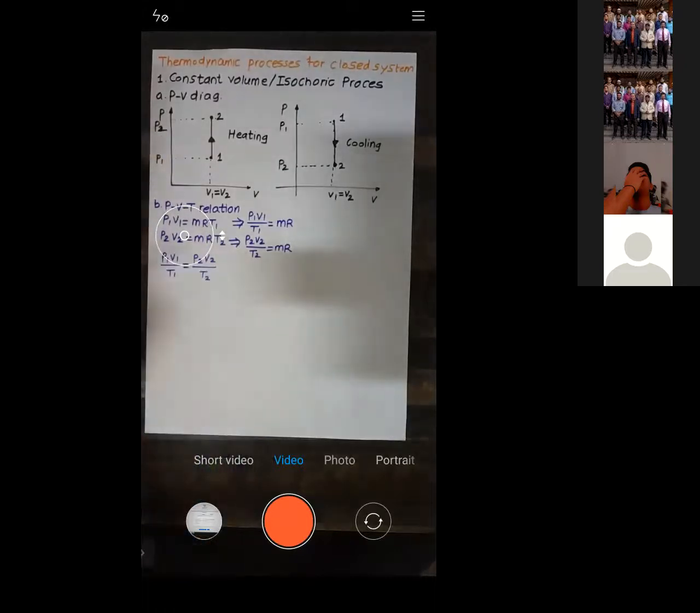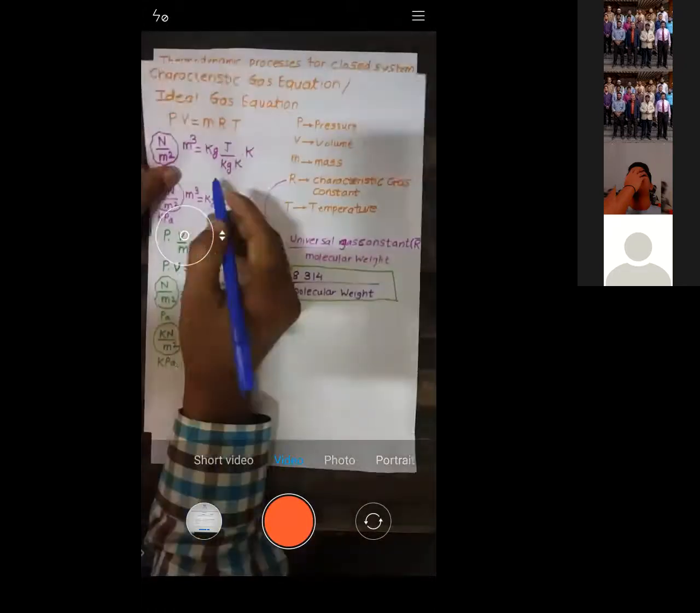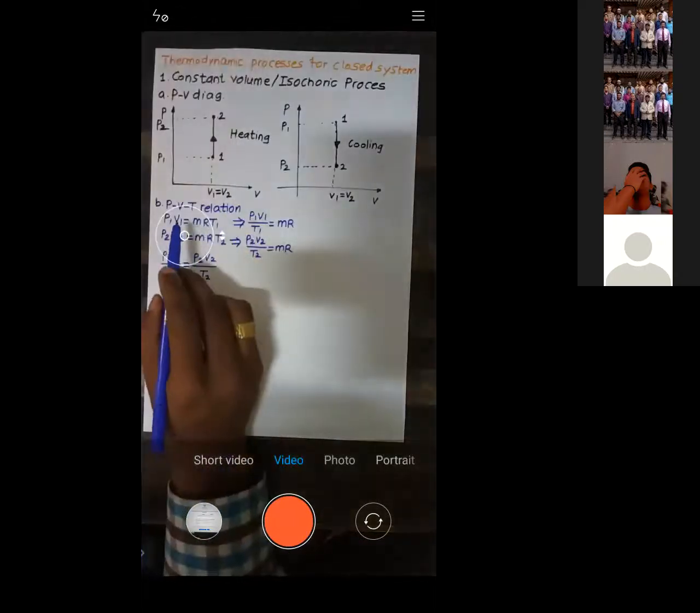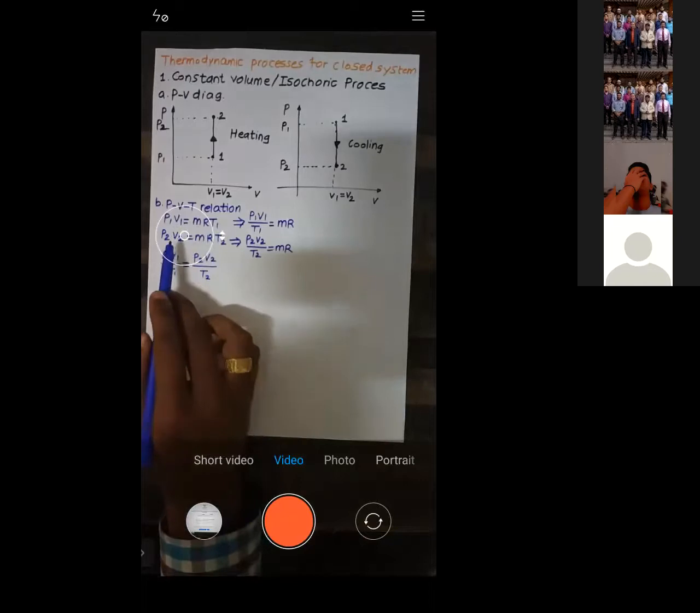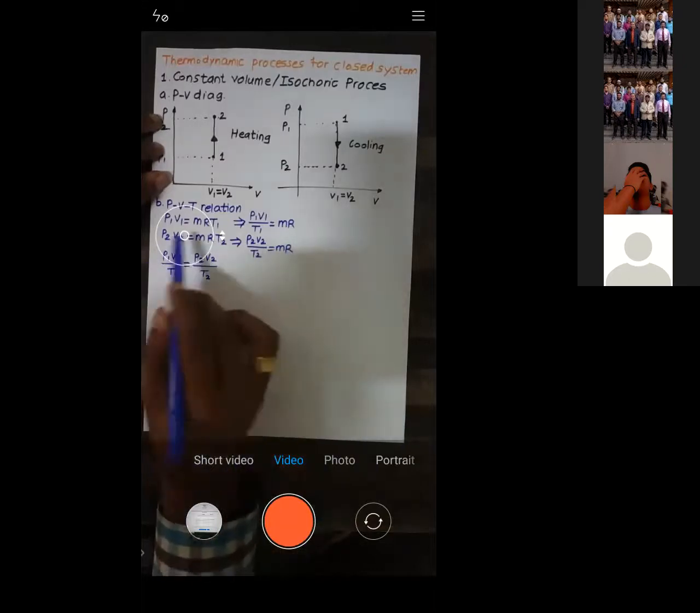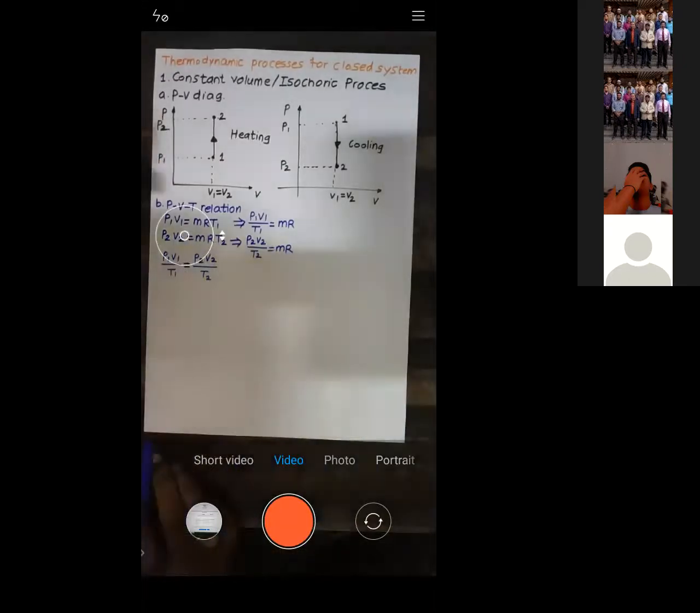Yes or no? Just a while before, I explained this equation, PV is equal to MRT. That is the equation I wrote initially for state one. After that, I wrote it for state two. From that, I got these two equations, and the right hand sides are equal, so I equate the left hand sides. Is it okay?